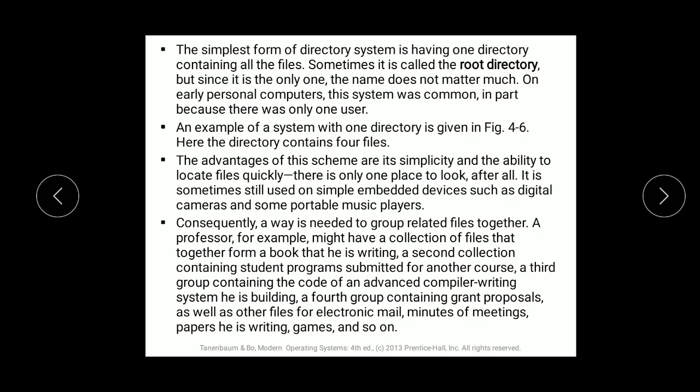So those tasks cannot be kept in one single file. They need n number of files, and for those files to be grouped together under one task, they need a directory. They have given an example that a person is writing a book. When he is writing a book, the data which he has written, he will keep in one file. The second is the collection of data which he wants to submit to his students, he will keep in another file. The other is he wants to submit some compiler writing codes of the project to another person, he will make a third file.